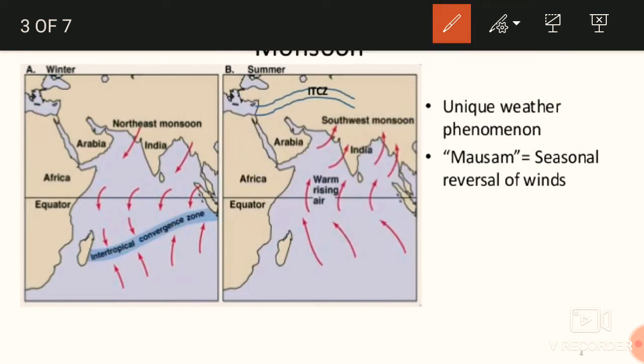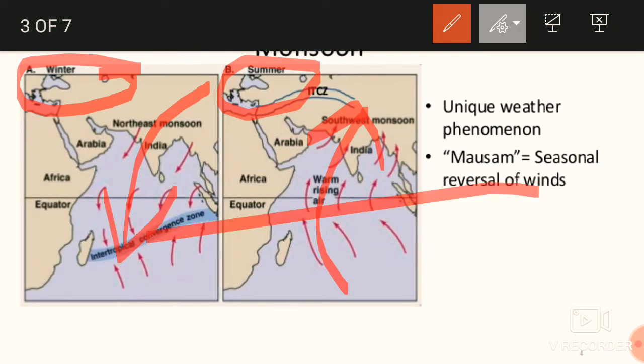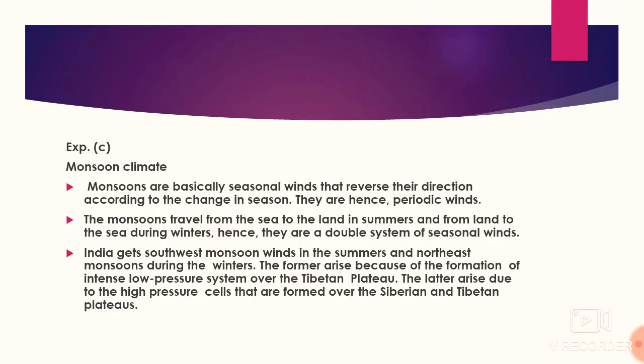Yes, here we can see that in the summer section, the winds are blowing from the sea towards the land. It is known as southwest monsoon, from sea towards the land. In the case of winter, the winds are blowing from the land towards the sea. It is known as northeast monsoon. Clear? Yes. Now next. India gets southwest monsoon winds in summer and northeast monsoon during the winters.